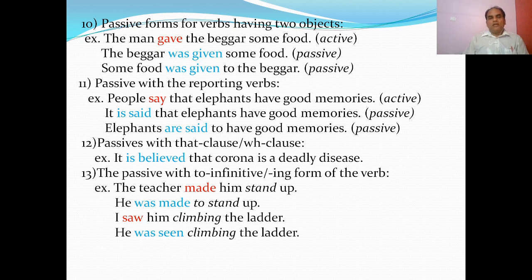The passive with to infinitive or ing form of the verb. You see, the teacher made him stand up. This is active. Made is in active voice. He was made to stand up. Here, stand is the bare infinitive because the make verb is there. So to make it passive, it is he was made to stand up. In the active voice, bare infinitive is there, stand, but in passive the only difference is to infinitive is used.